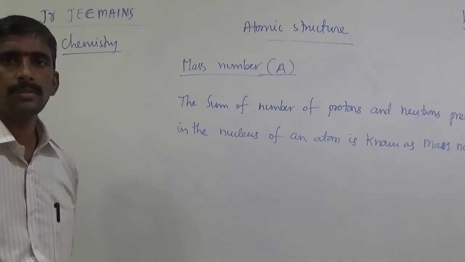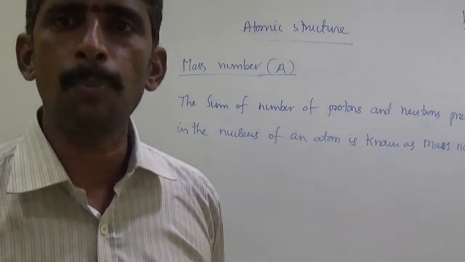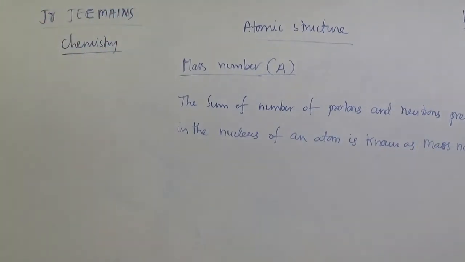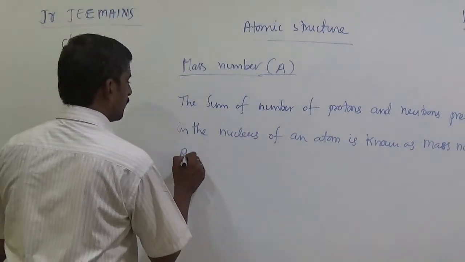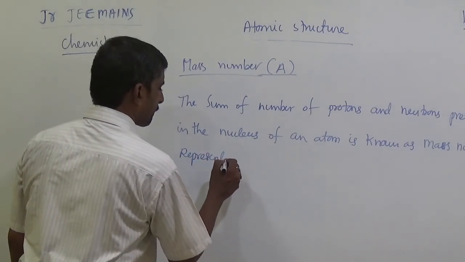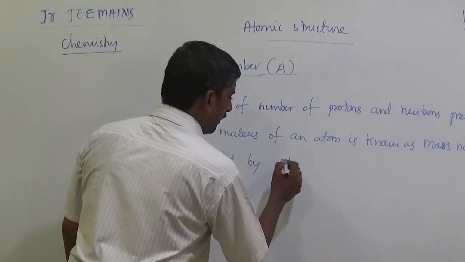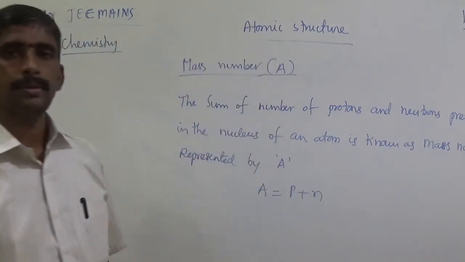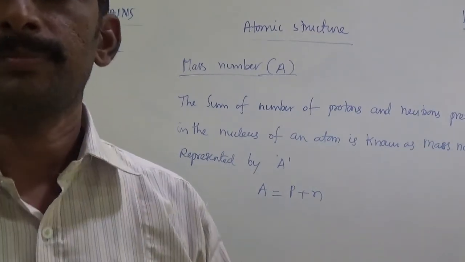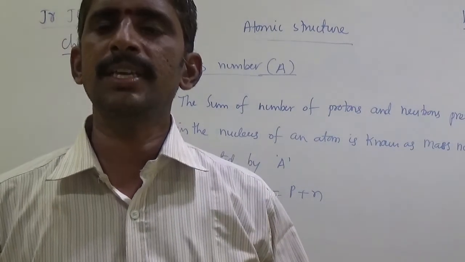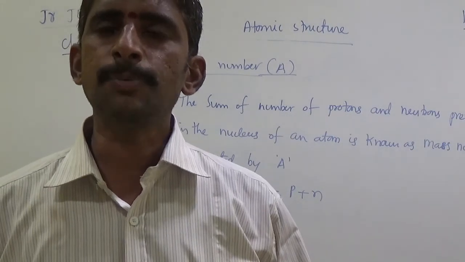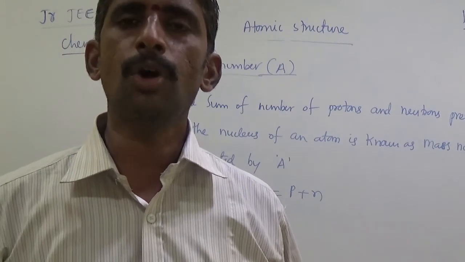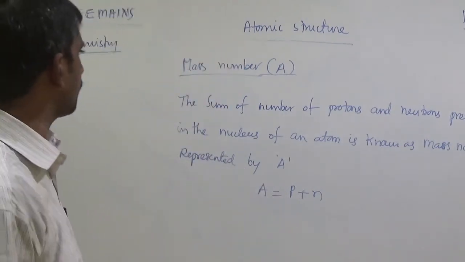The sum of the number of protons and neutrons present in the nucleus of an atom is known as mass number. It is represented by the symbol A. Simply, A equals P plus N. Mass number is nothing but nucleon number. The particles present in the nucleus are known as nucleons. What are nucleons? Protons and neutrons.